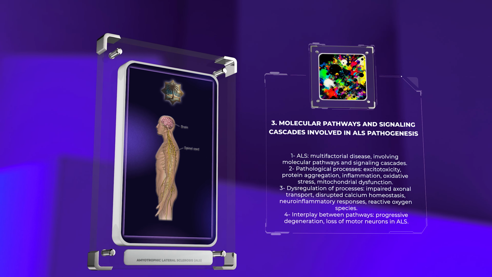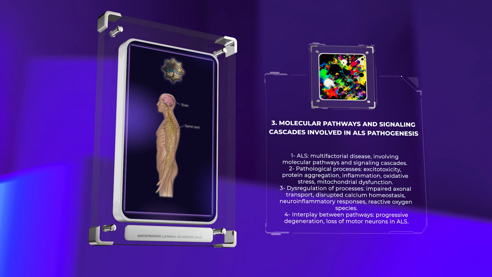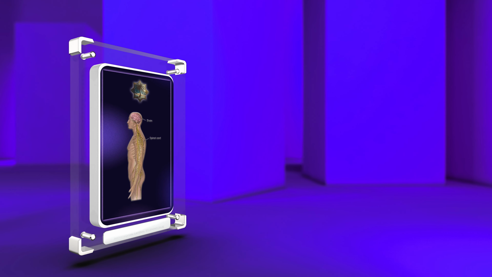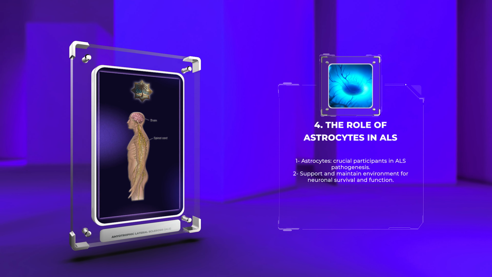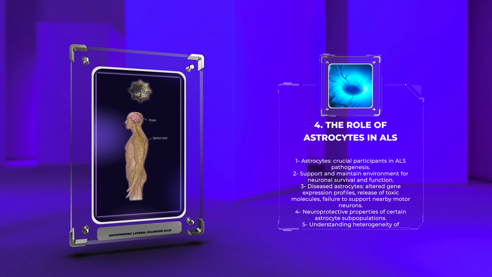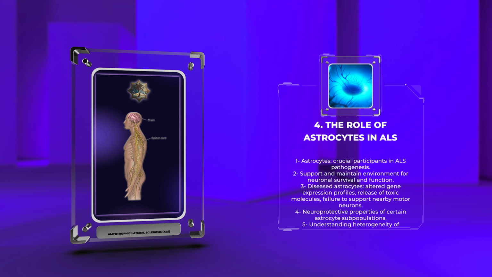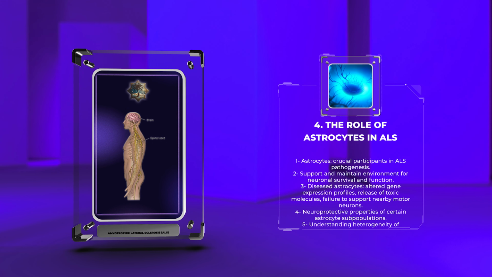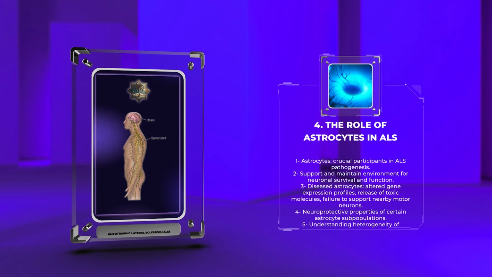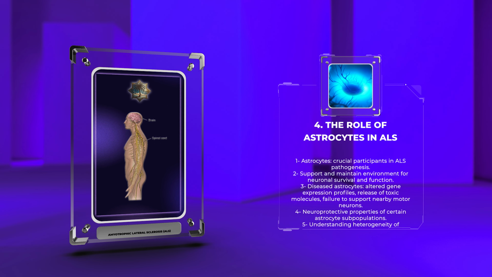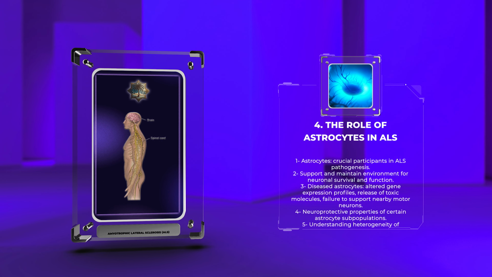Now, let's shift our focus to the role of astrocytes in ALS. Astrocytes, a type of glial cell in the central nervous system, have emerged as crucial participants in ALS pathogenesis. They provide essential support and maintain the environment necessary for neuronal survival and function. In ALS, astrocytes undergo significant changes that contribute both to disease progression and neuroprotection.